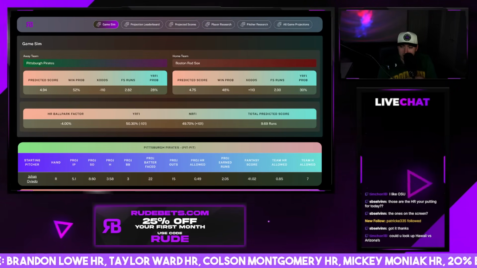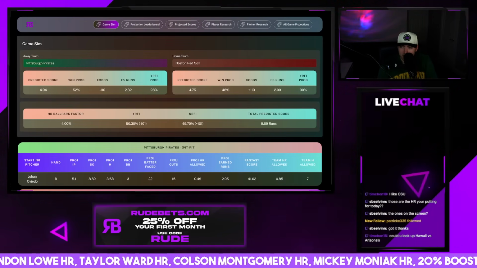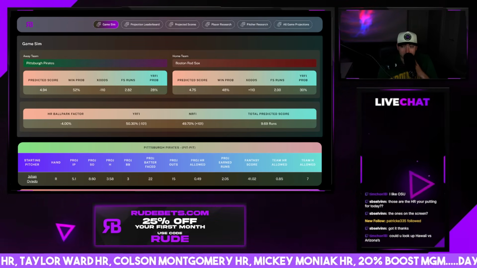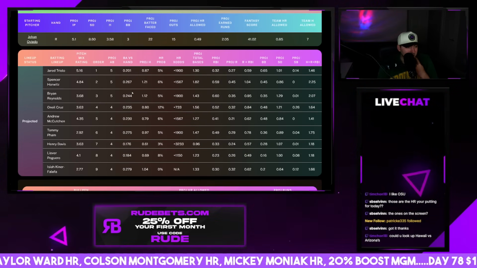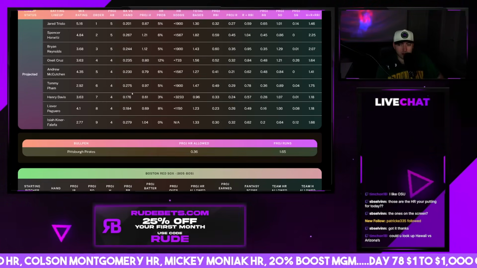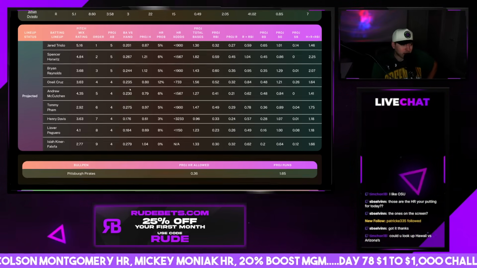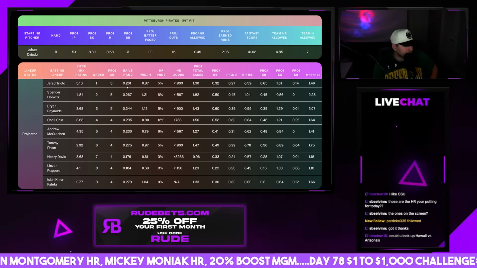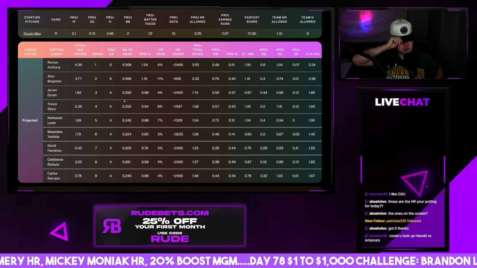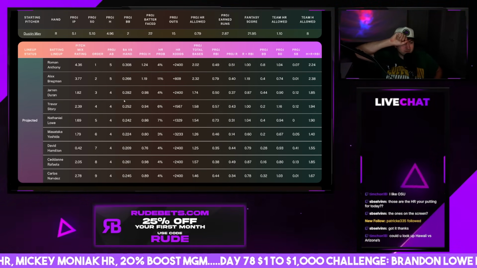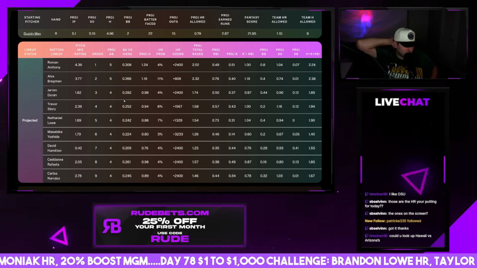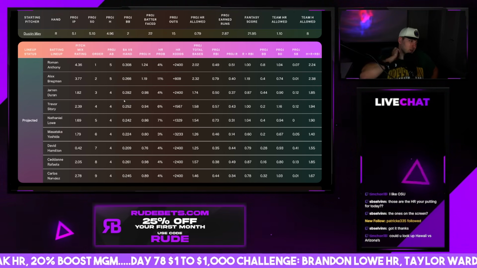Pirates, Red Sox. Oviedo versus Dustin May. I mean, this is another one where it's plus 140. I'm not opposed to the Pirates as a mega dog today. Red Sox are a much, much better team. But this one doesn't scream blowout by the Red Sox. It really doesn't.